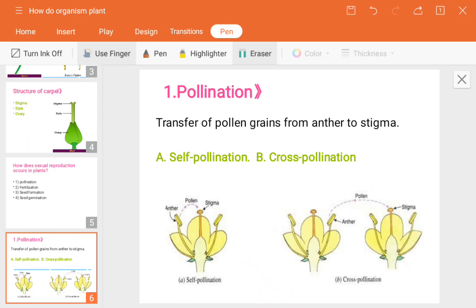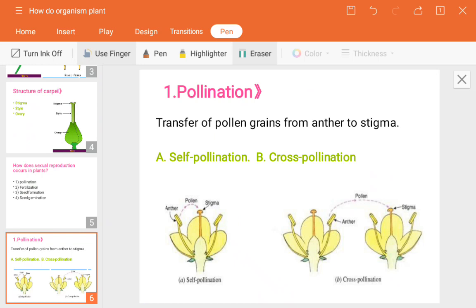In the first image you can see self pollination. They have shown the pollen from the anther of a flower being transferred to the stigma of that same flower. So that is self pollination. The transfer of pollen grains takes place within the flower itself. How do you define it? The transfer of pollen grains from the anther to the stigma of the same flower.